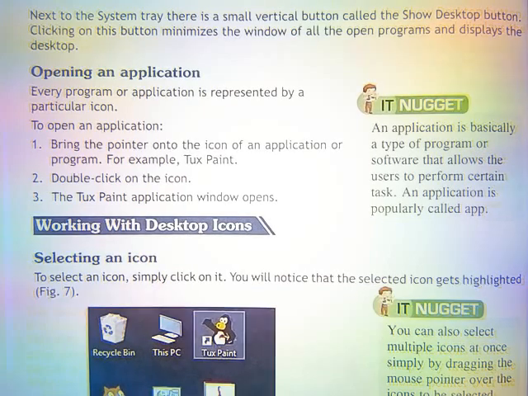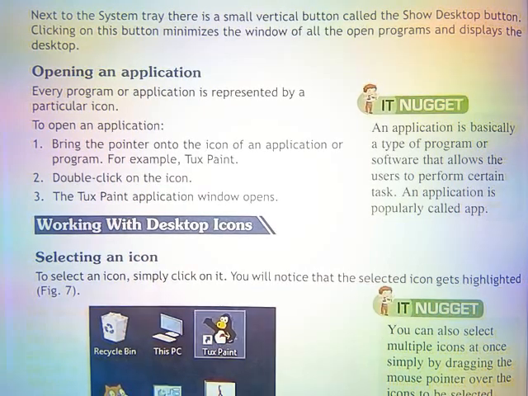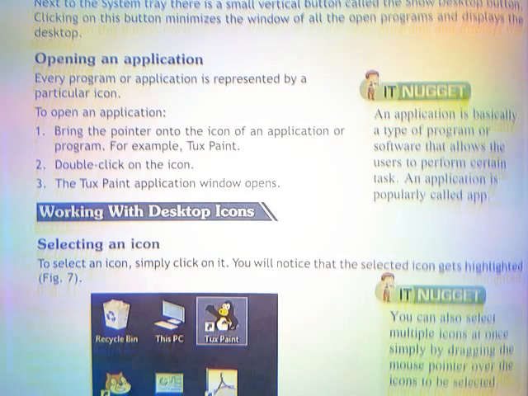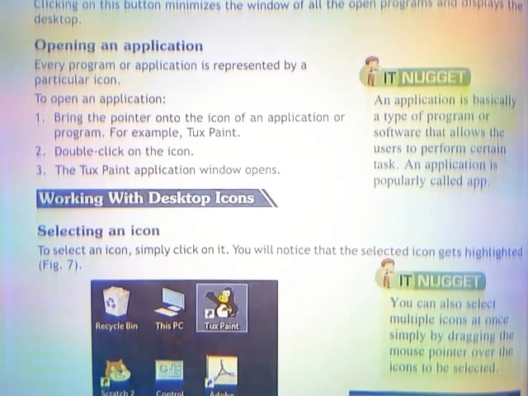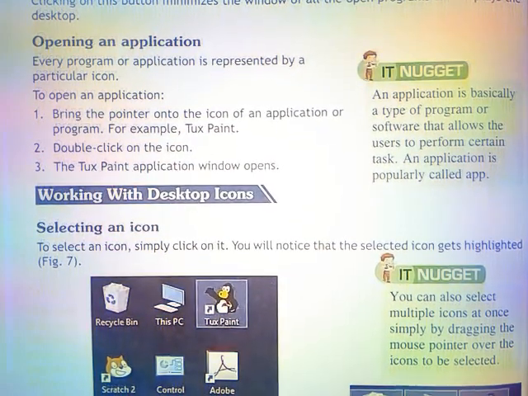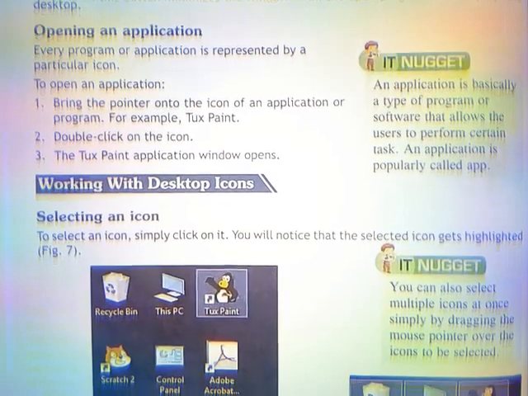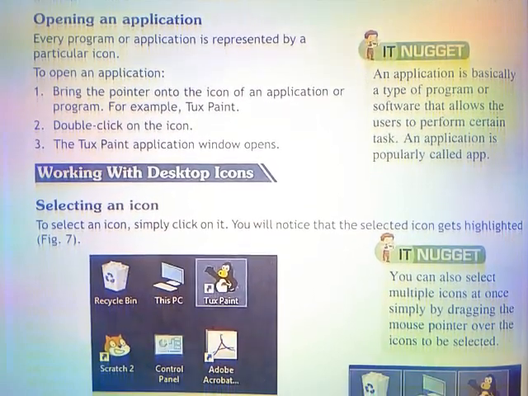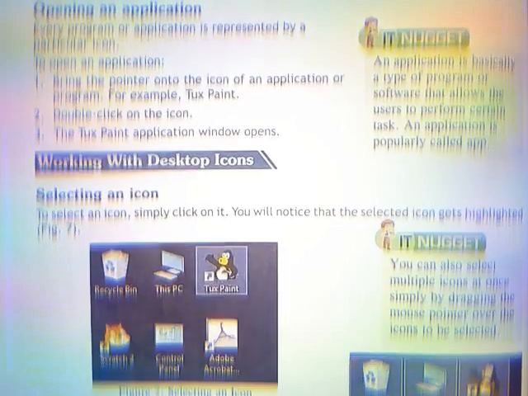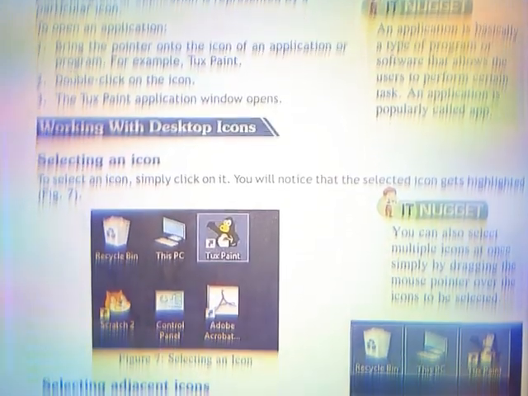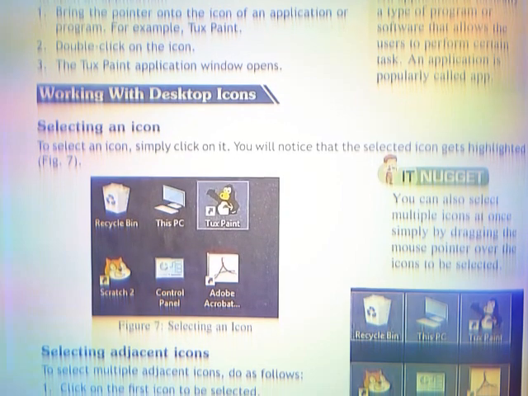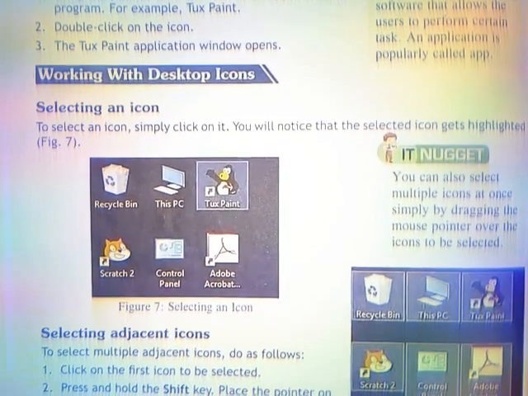Working with desktop icons. Selecting an icon. To select an icon, simply click on it. You will notice that the selected icon gets highlighted. You can also select multiple icons at once simply by dragging the mouse pointer over the icons to be selected.